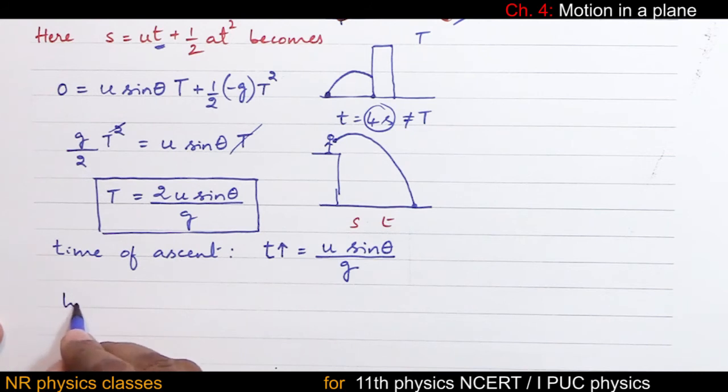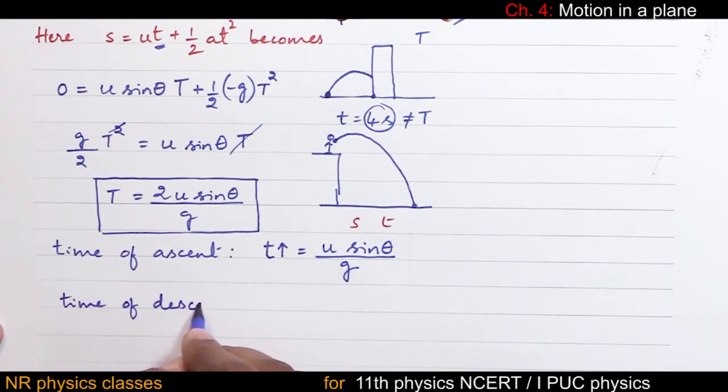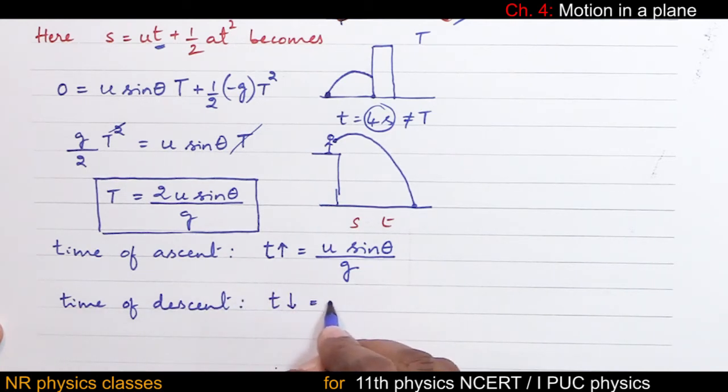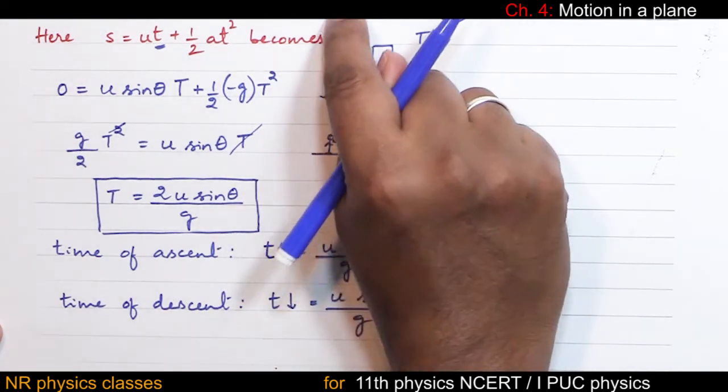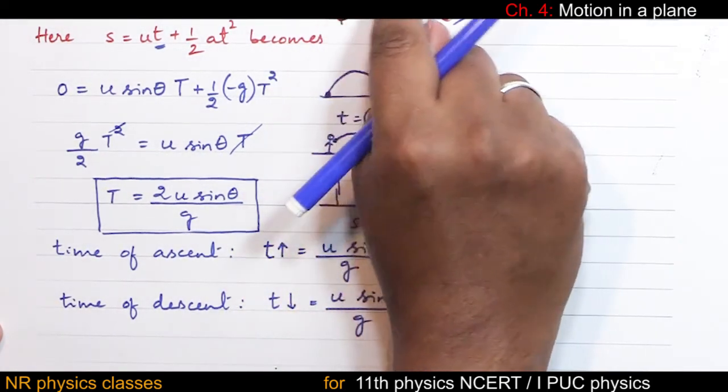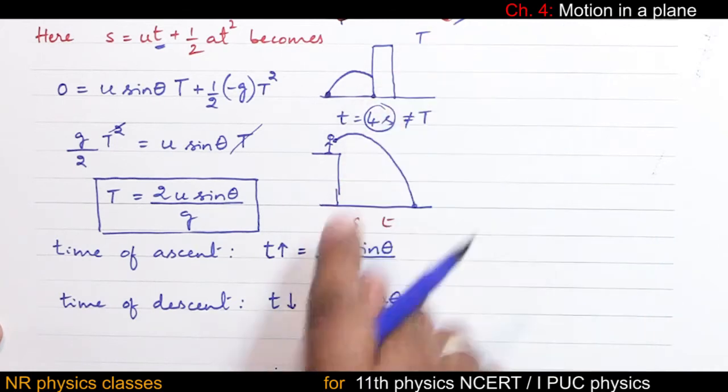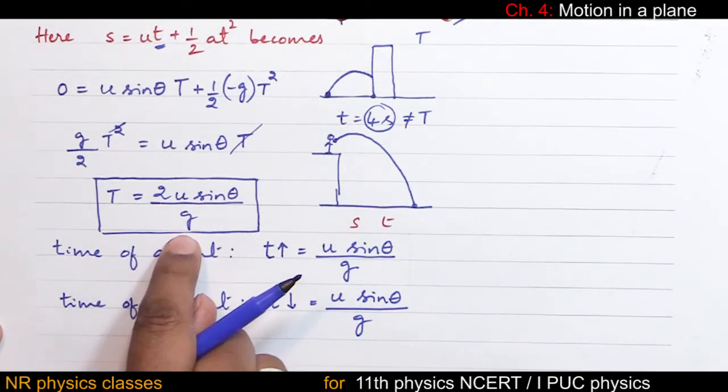Similarly, time of descent is also equal to u sine theta by g. So time of ascent equal to time of descent. Total time taken is time of ascent plus time of descent. That is why it is 2u sine theta by g.